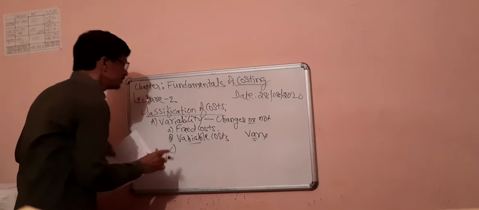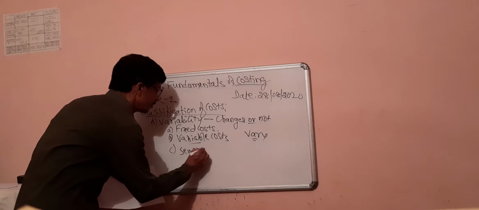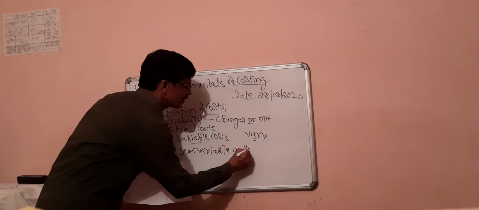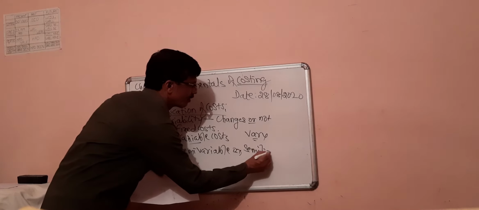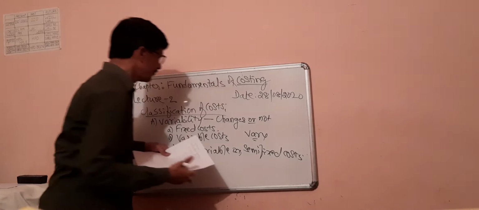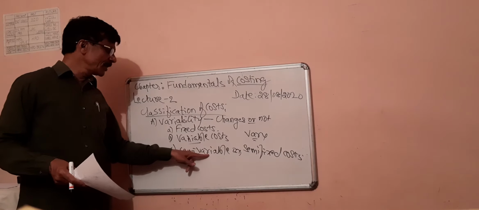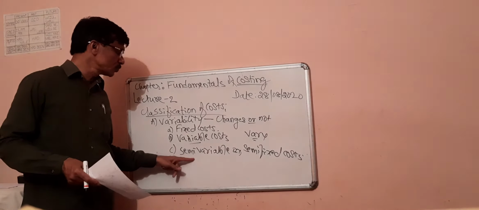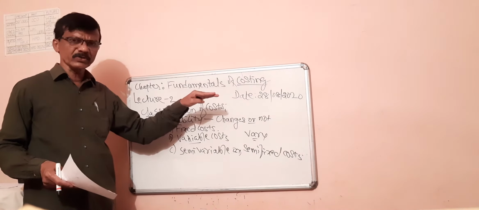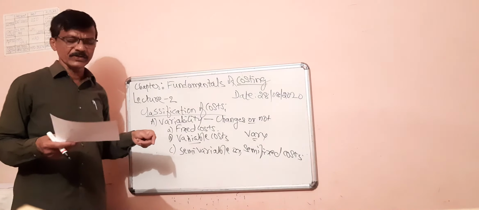Serial number C, and the last one is semi-variable or semi-fixed costs. As the name itself indicates, semi-variable costs or semi-fixed costs are those costs that remain fixed up to a certain level of production and thereafter increase, thereafter remain fixed, thereafter increase, thereafter remain fixed, and so on.